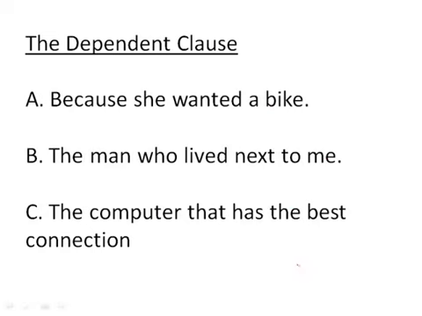Imagine that I just had, she wanted a bike. Everyone can agree, at least after you watch the preceding videos, that this is a sentence. We have a wonderful subject, here's a verb, and we even have a nice direct object, a bike, because that's what she wanted. But wait, what is happening here? We have the word because. You added a word. How can adding a word unsentence something? Well, it can in the dependent clause.